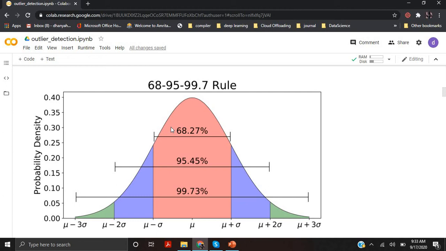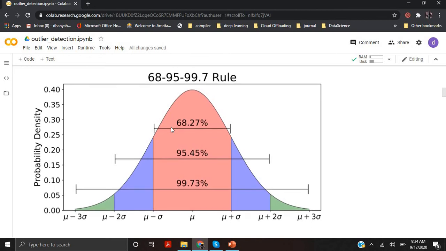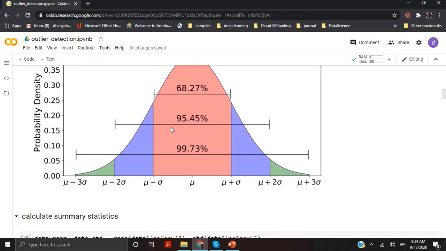With this empirical rule, you can conclude that 99% of your data will be within three standard deviations of the mean, and the rest of the data you can call an abnormality, because those are very low values below 3 standard deviations from the mean or very high values above 3 standard deviations from the mean. So this is the first method which we are going to apply on our dataset.